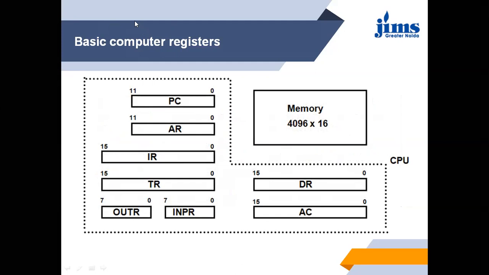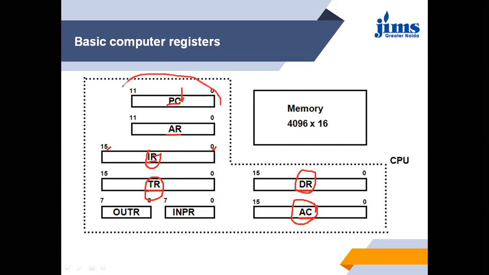This is the representation of the last one: instruction register, temporary register, data register, and accumulator, sorry. These registers, accumulator, data register, temporary register, and instruction register are of 16 bits, that is 0 to 15. These two registers, the program counter and address register, contain the address, the current address.